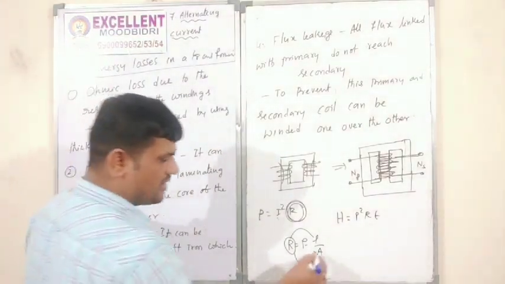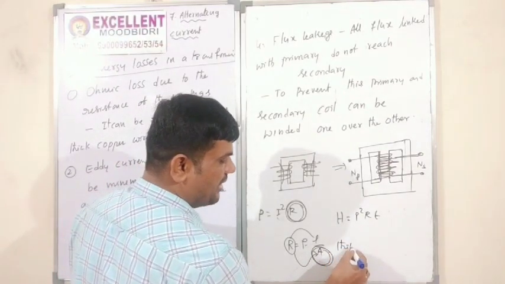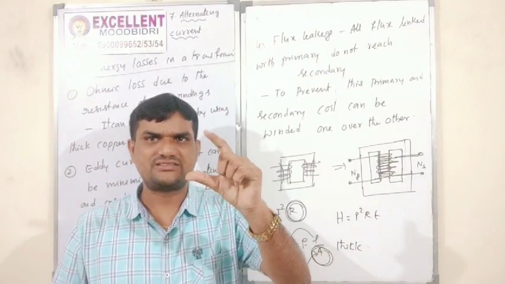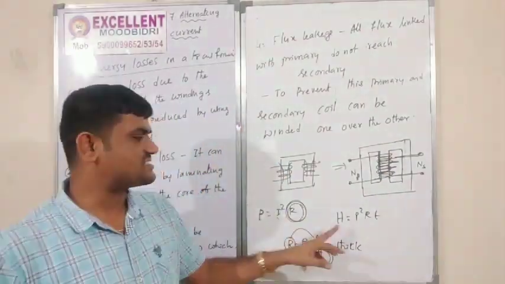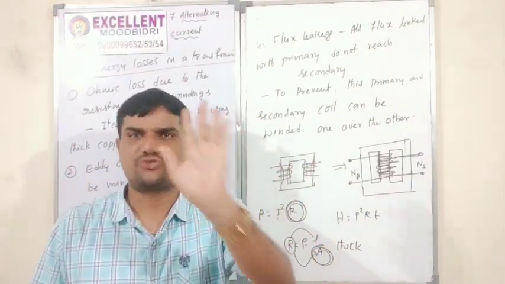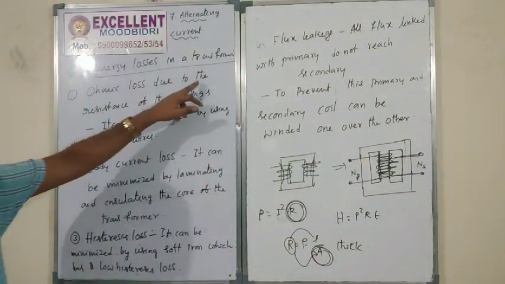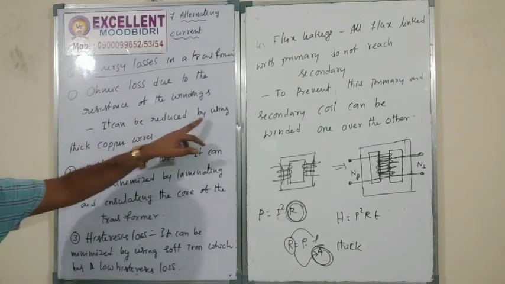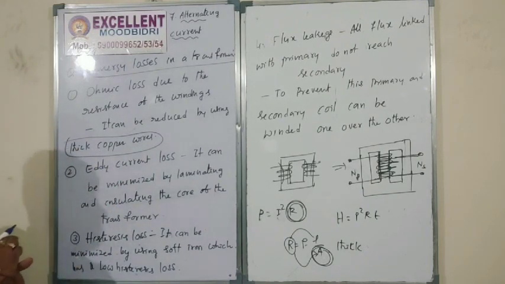So we want to increase the area, meaning thickness. We want to increase the thickness of the copper wire. In that case the resistance is reduced, which means the heat energy is reduced. So ohmic loss due to the resistance of the windings can be reduced by using thick copper wire. That is the first one.